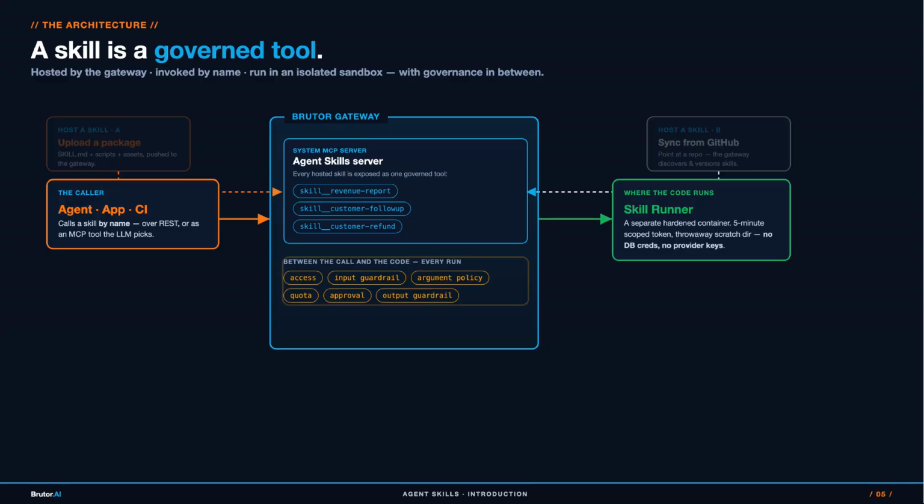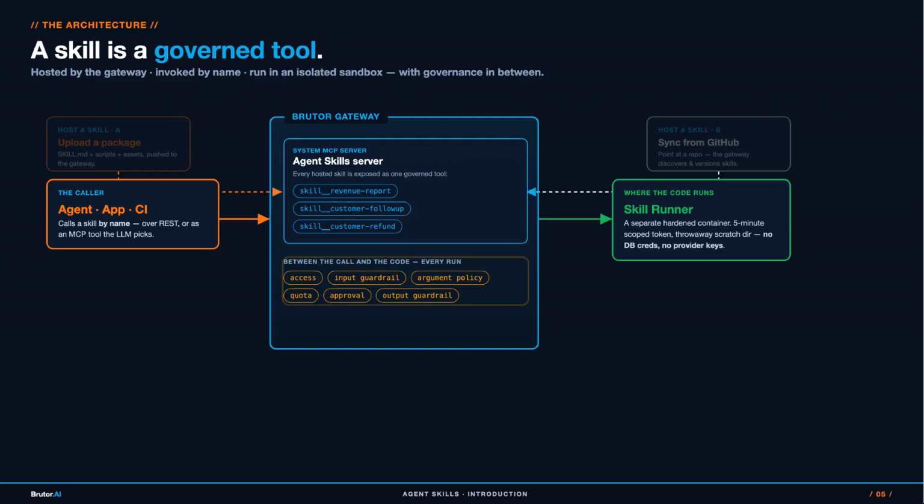And how a run flows. The caller triggers the tool. Nothing executes yet. The gateway runs the chain first. Is this group allowed the skill? Do the arguments pass the input guardrails? Does the structured input satisfy the argument policy? Is there quota left? Does this one need a human's approval?